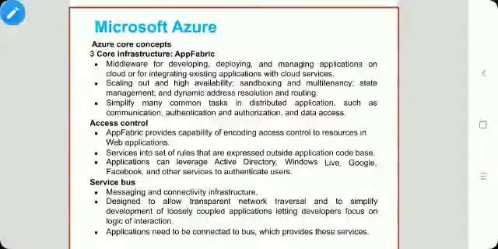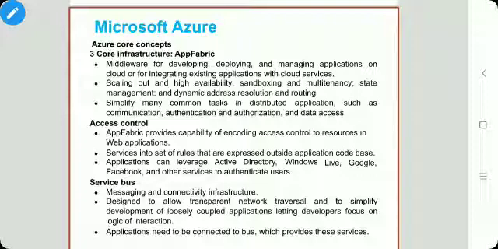Dear students, the topic for this section is Azure core infrastructure, that is App Fabric. App Fabric is a comprehensive middleware. It is used for developing, deploying and managing applications on the cloud, or for integrating existing applications with the cloud services. It supports scaling out, high availability, sandboxing, multi-tenancy, state management and dynamic address resolution and routing. These services are available through language agnostic interfaces.